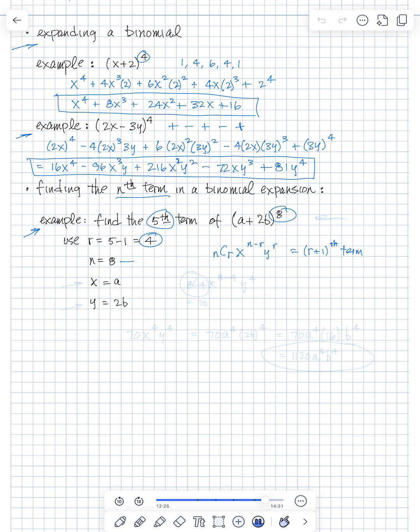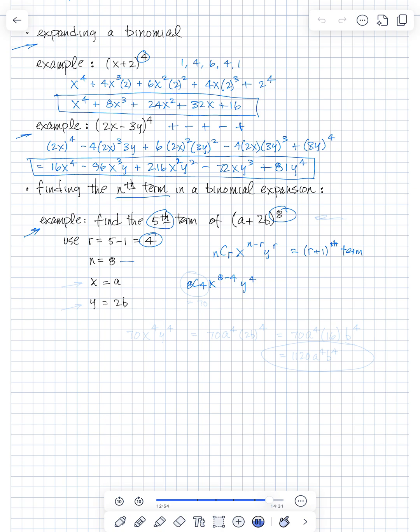In this case, the a is going to be the x, and the y is going to be the 2b. So we can fill this in. What we're going to have is 8C4 times x to the 8 minus 4, y to the 4th.